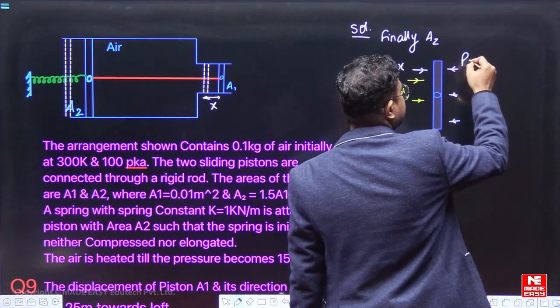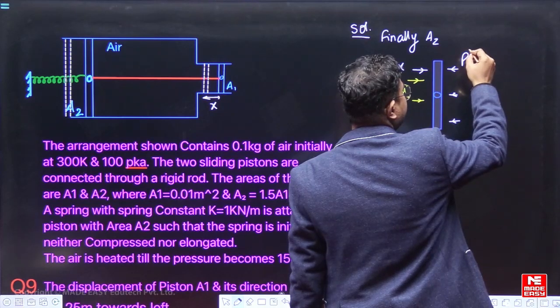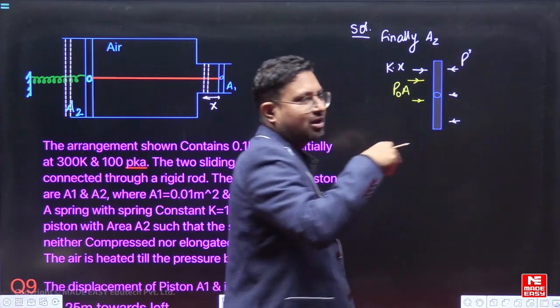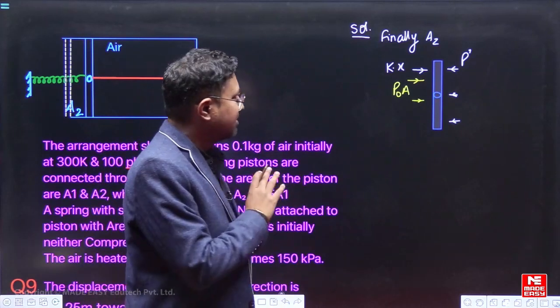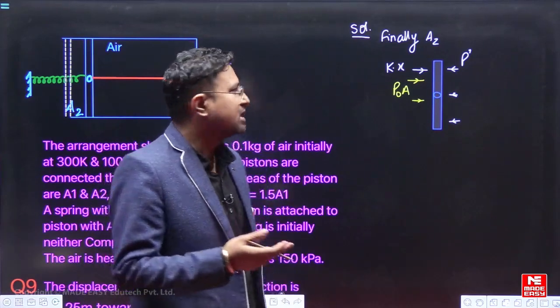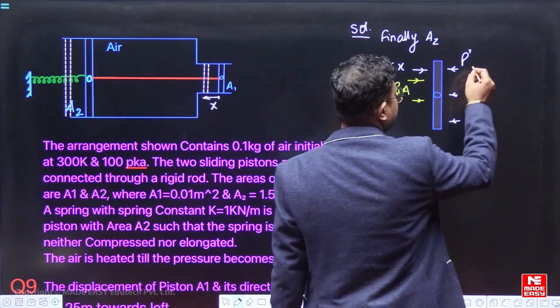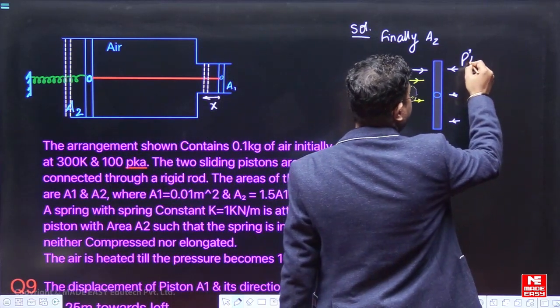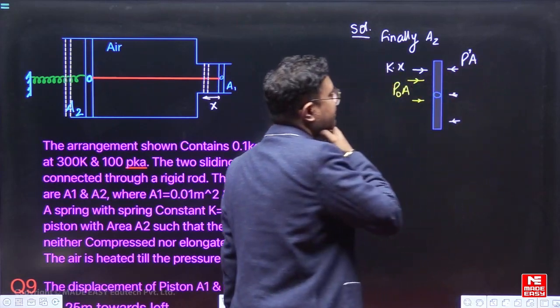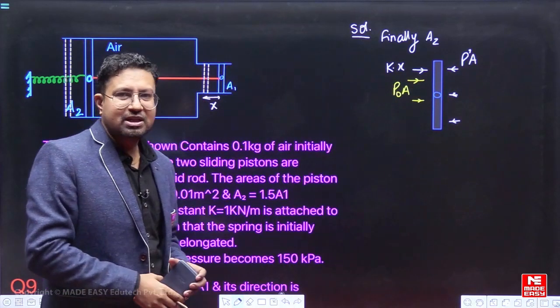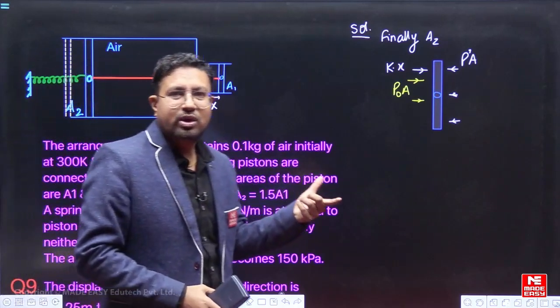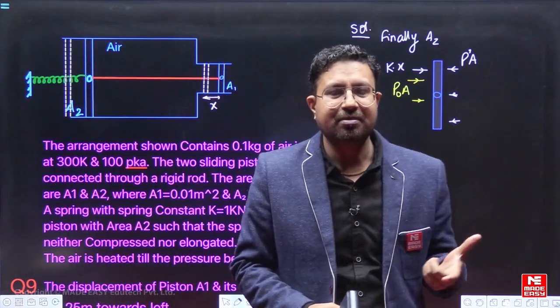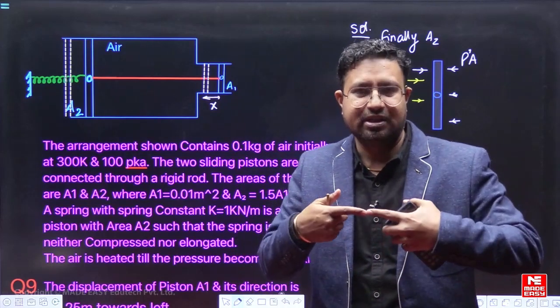I will represent it with P dash, because A1, A2 are for the pistons they have used. So, P dash into A, this is P dash into A finally. And what else? See, this rod is there. So, in this rod there can be a tension, fine.